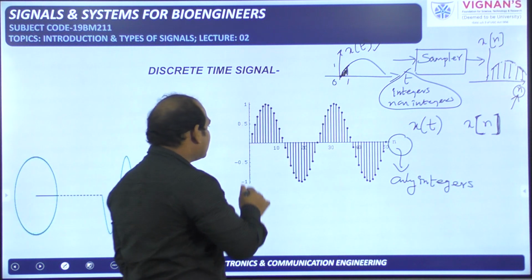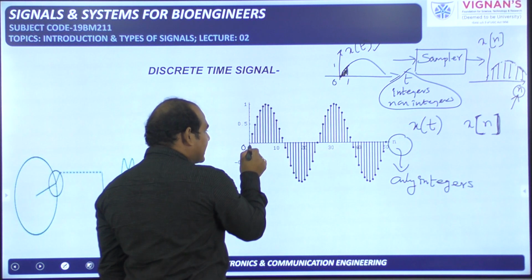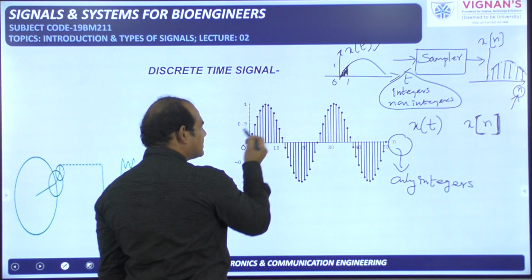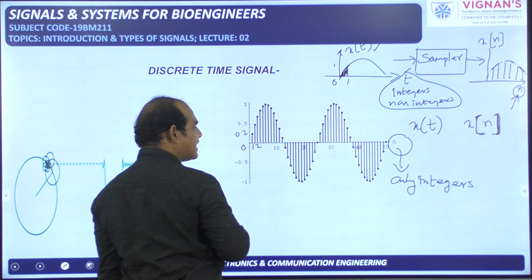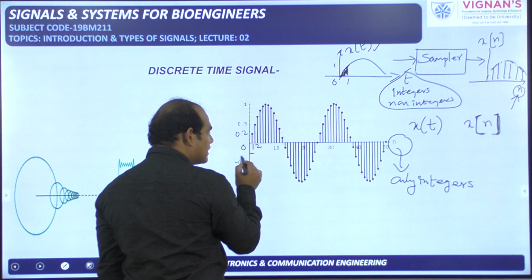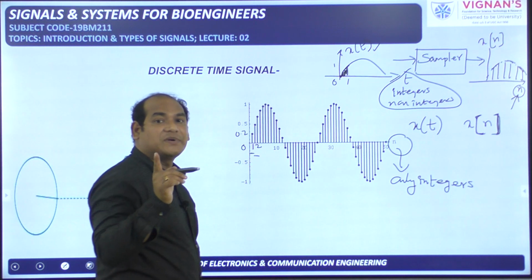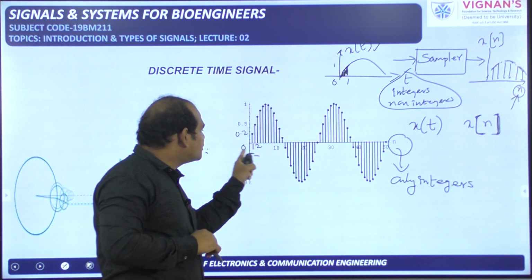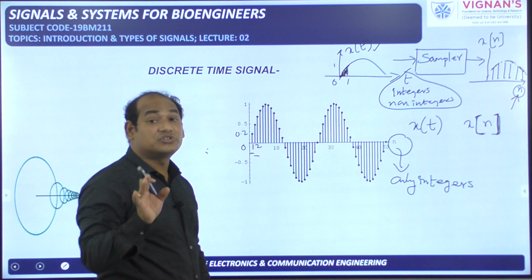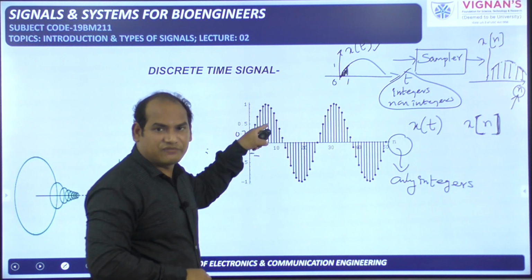But in this case, at 0 amplitude is 0, at 1 amplitude is given, for example 0.2, at 2 amplitude is given as 0.5, but in between 1 and 2 amplitude is not 0. You should not consider that in between 0 and 1 amplitude is 0. You should consider amplitude is not defined.